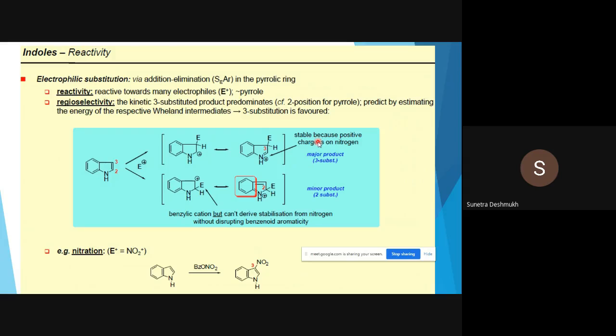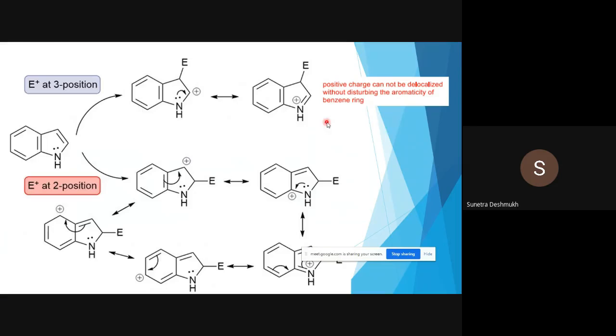Okay, so the third position attack is more favorable, more stable, because the positive charge is on nitrogen. Benzylic cation, but it can't derive stabilization from nitrogen without disrupting benzenoid aromaticity. We'll see now why the second substitution is the minor product in electrophilic aromatic substitution. So here are the resonance structures for the electrophilic aromatic substitution reactions. Here you can see we have shown the electrophilic substitution at the third position, that means the beta position. Then two resonating structures we can form. Okay, so in one the positive charge resides on a carbon atom, and in another the positive charge resides on the nitrogen atom.